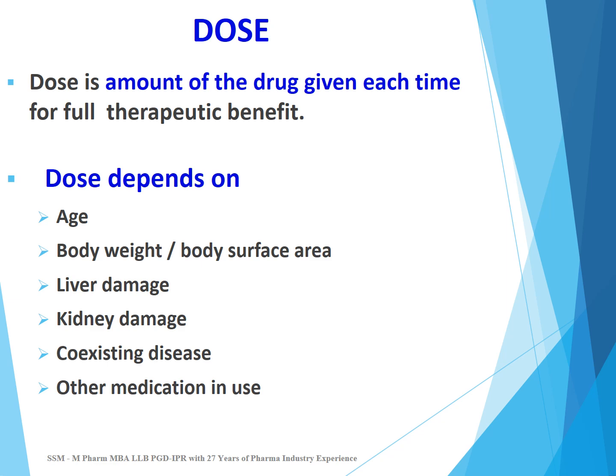Dose. Dose is the amount of drug given each time for full therapeutic benefit, and dose depends on age, body weight, or body surface area in the case of certain drugs like anti-cancer drugs in some cases. Liver damage, kidney damage, and coexisting other diseases also affect the dose. And other medication used for certain diseases also affect the dose.